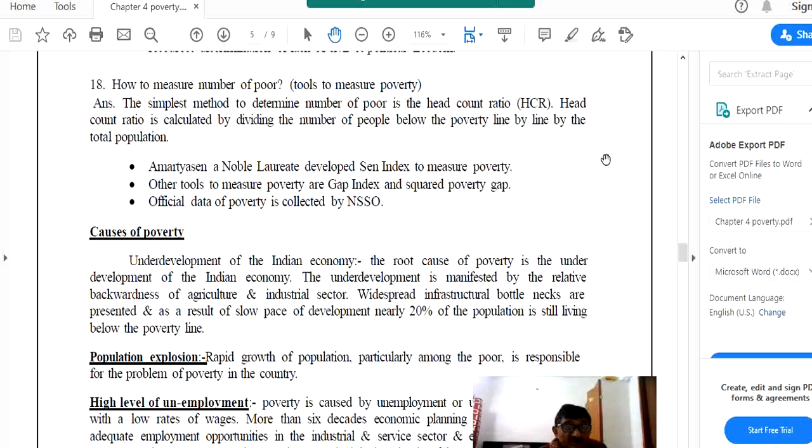Infrastructural facility means all those facilities which help the agriculture and industrial sectors. Infrastructure is of two types: social infrastructure as well as economic infrastructure. Social infrastructure includes all those facilities which indirectly contribute, whereas economic infrastructure includes all those facilities which directly contribute.